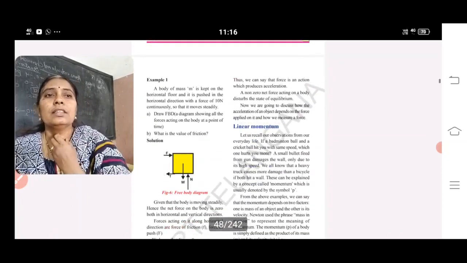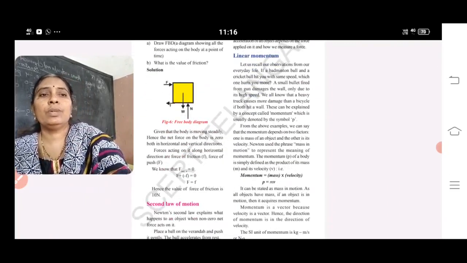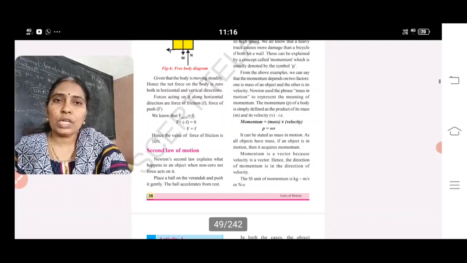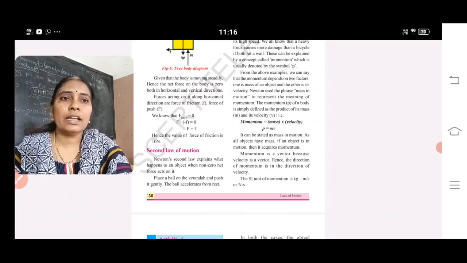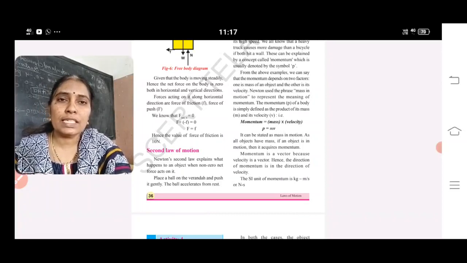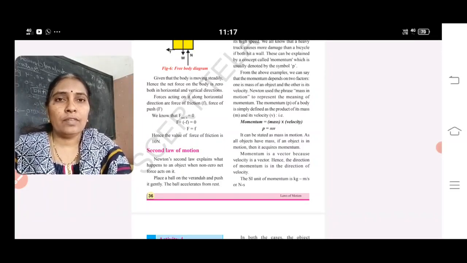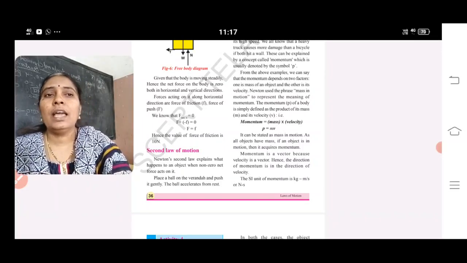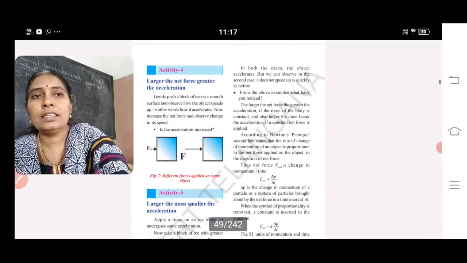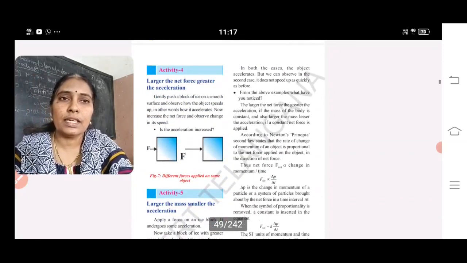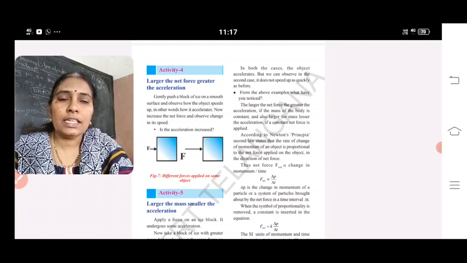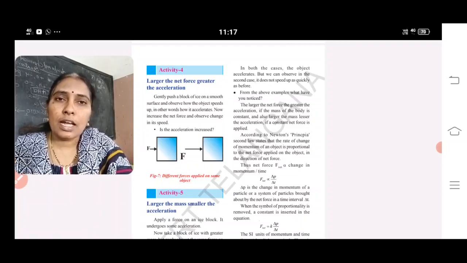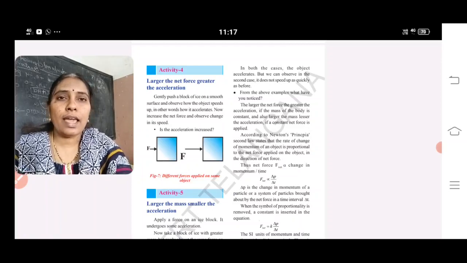Next, linear momentum. What is meant by linear momentum? The product of mass and velocity is said to be momentum. What is the second law? F equals ma. Force is directly proportional to mass and directly proportional to acceleration. To understand that concept: the larger the net force, the greater the acceleration. Larger the mass, smaller the acceleration.